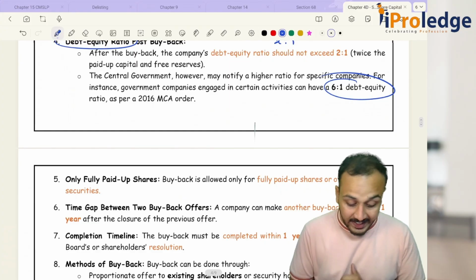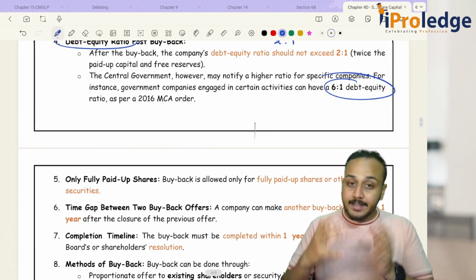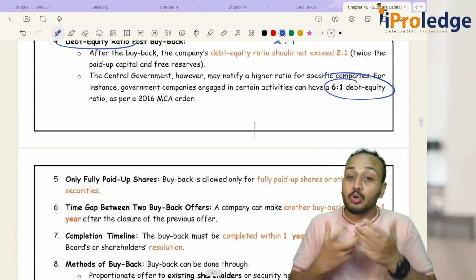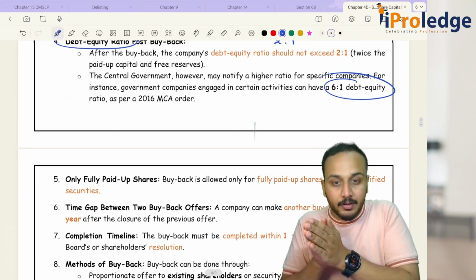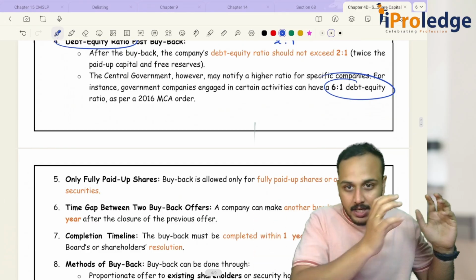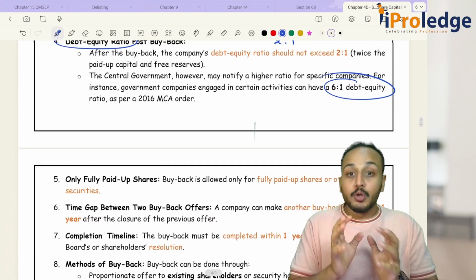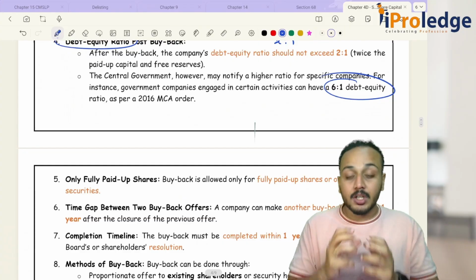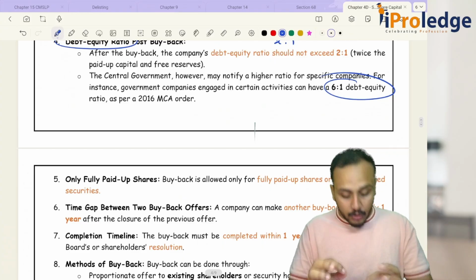And then next is only fully paid up shares. So what are they telling? Any shares that you want to buy back, those shares have to be fully paid up. If it is partly paid up, if let's say out of 120 shares some are not fully paid up, you cannot buy back those. You can only buy back those shares or securities which are fully paid up.